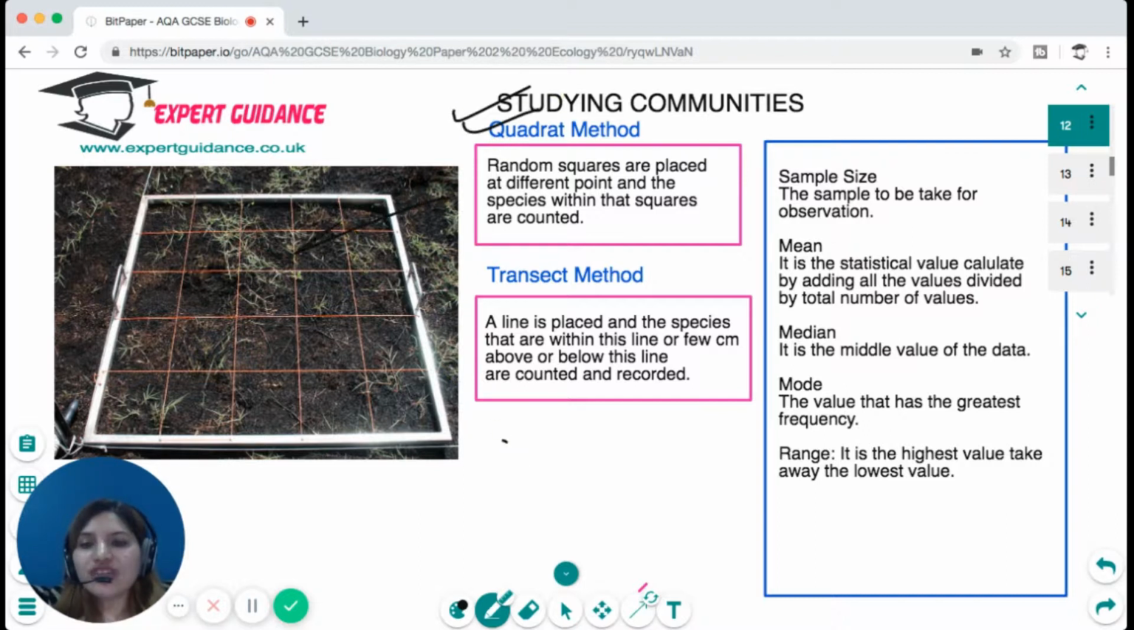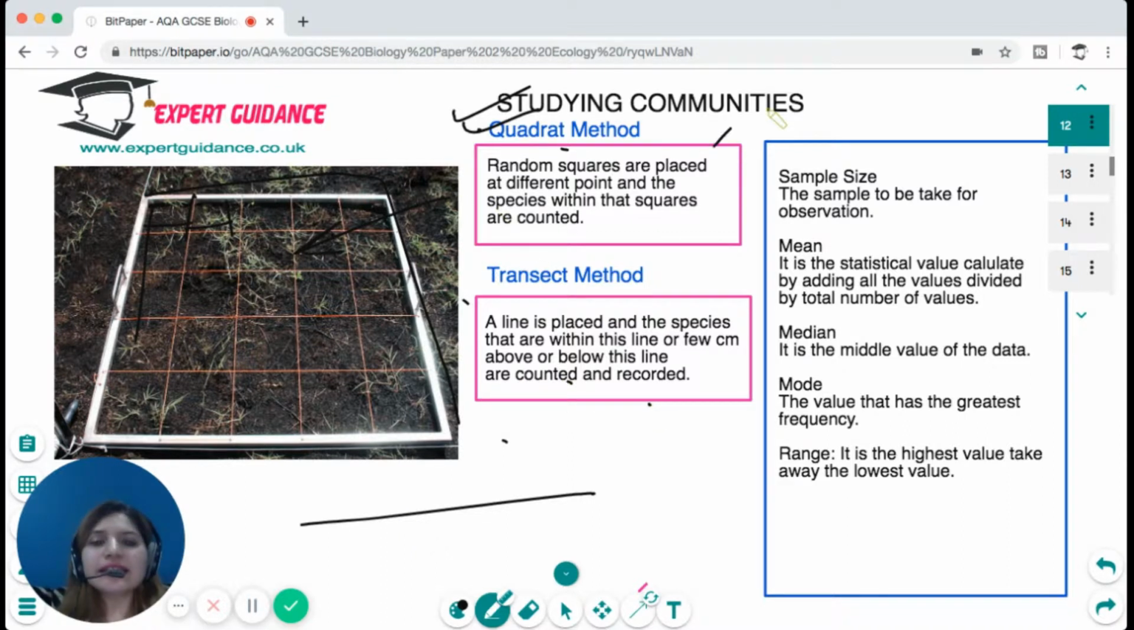One that is shown here is a quadrat method. You must have done this experiment in your school. In the quadrat method, we place random squares at different points and the species within those squares are counted. In the transect method, a line is placed and the species that come within this line or a half inch above or below this line are counted and recorded.